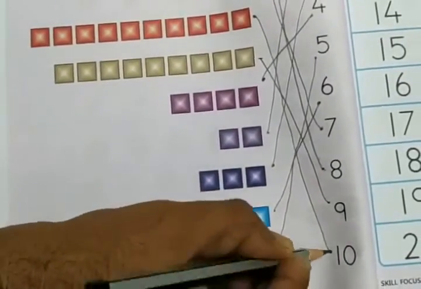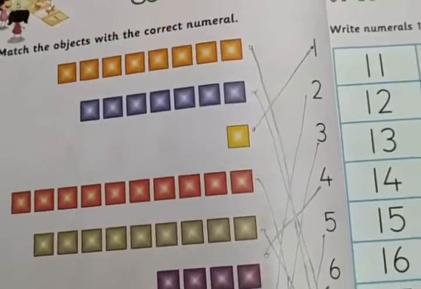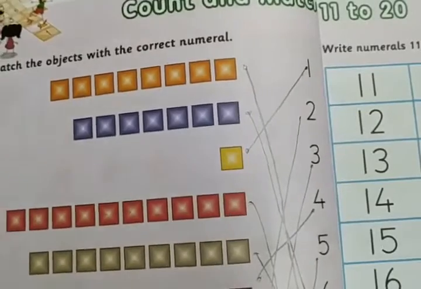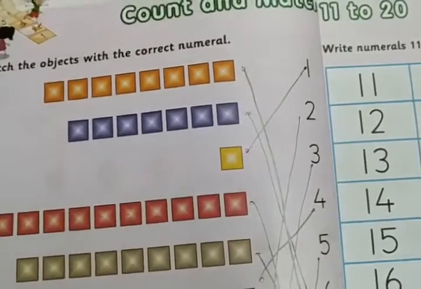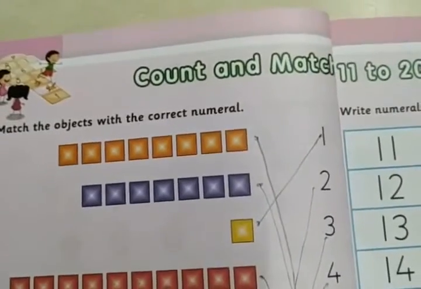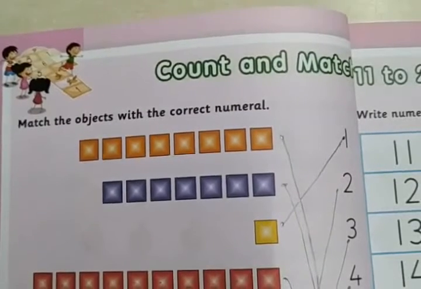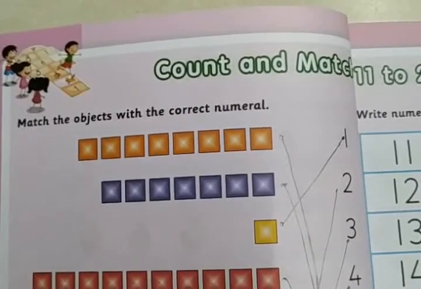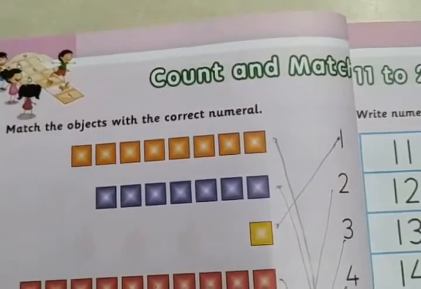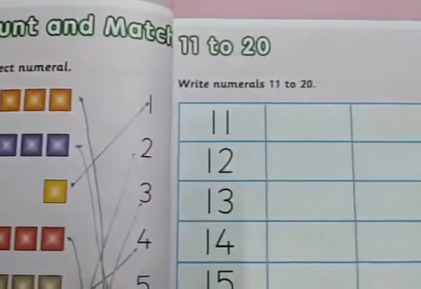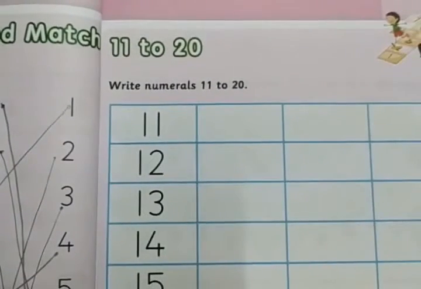Numeral 10. Okay guys, understood? Hope you guys understood this. Just count and match. Match the objects with the correct numerals. The concept is count and match. So this will build your matching skills, counting and matching skills.